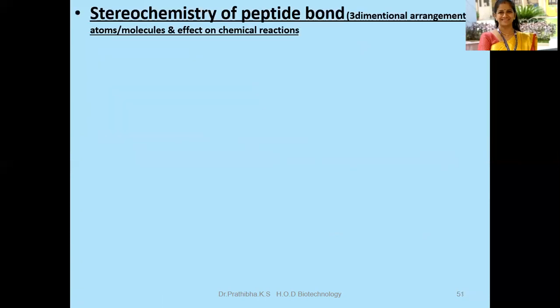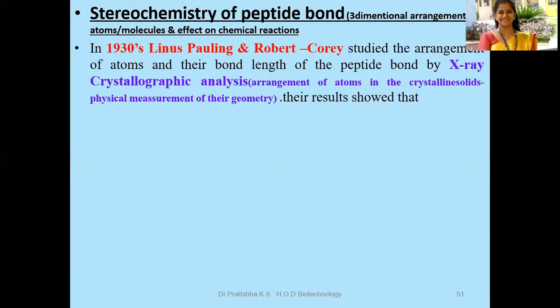Now let us go through the stereochemistry of the peptide bond. Stereochemistry here means the three-dimensional arrangement of atoms or molecules and its effect on chemical reactions. As the effect on chemical reactions is not in your syllabus, I'm not dealing with that. Now let us go through the stereochemistry of the peptide bond.